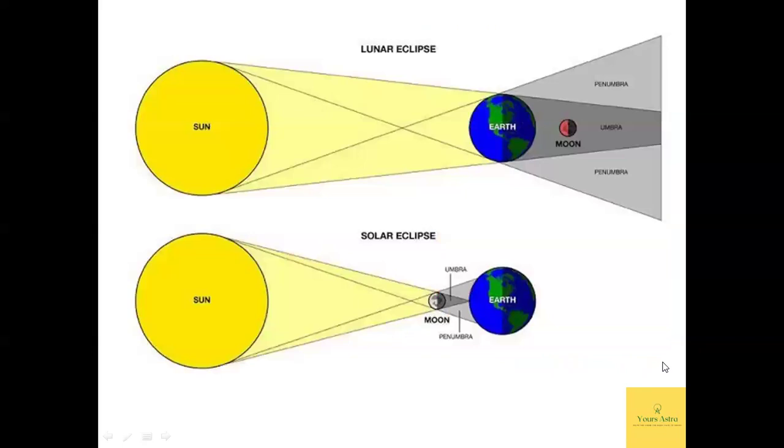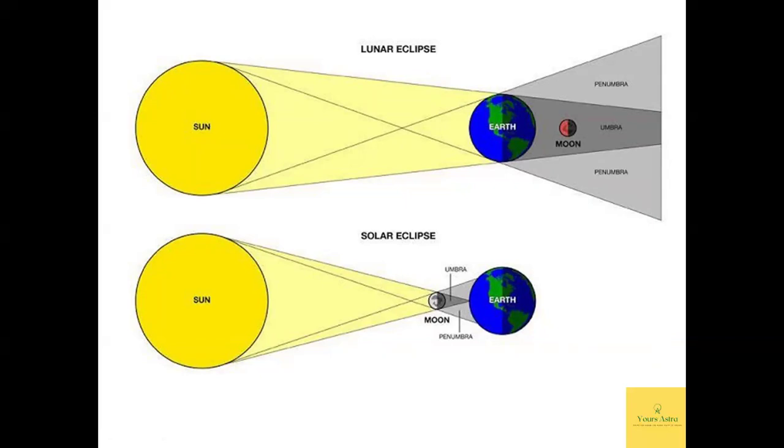In science, eclipses are caused by the alignment of the Sun, Moon, and Earth. What is a solar eclipse? A solar eclipse occurs when the Moon passes in between the Sun and Earth, blocking the Sun's light. What is a lunar eclipse? A lunar eclipse occurs when the Earth passes between the Sun and Moon. Earth, which is passing here between the Sun and Moon, casts a shadow on the Moon. So that's for the solar and lunar eclipses.